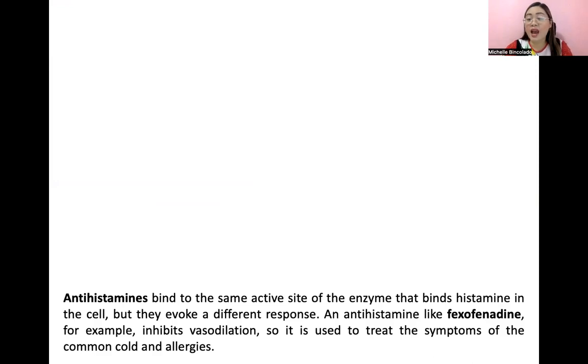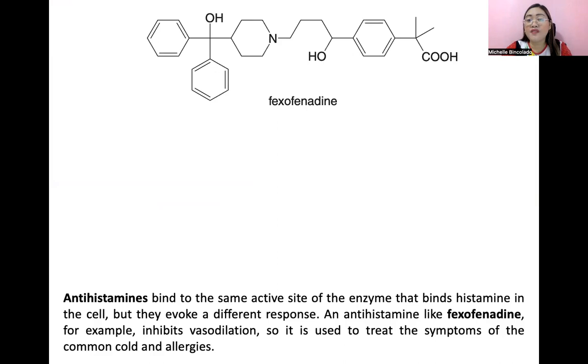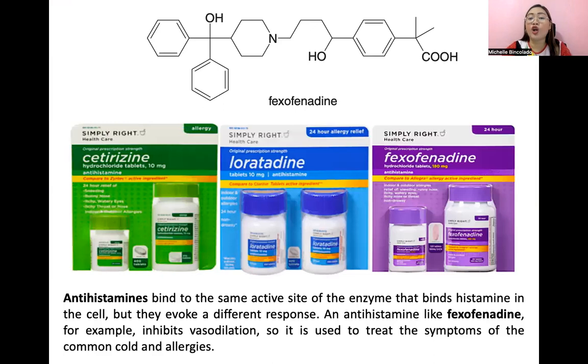Antihistamines bind to the same active site of the enzyme that binds histamine in the cell, but they evoke a different response. Take, for example, the antihistamine fexofenadine. This inhibits vasodilation, so it is used to treat the symptoms of the common cold and allergies. Other examples of antihistamines are loratadine and cetirizine. Maybe you are familiar, class; maybe you have already taken antihistamines.